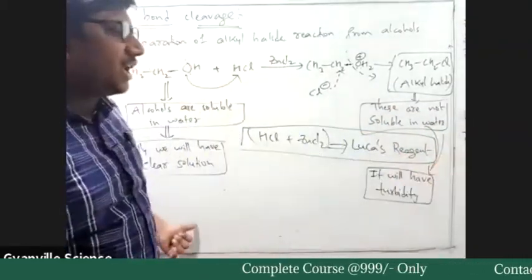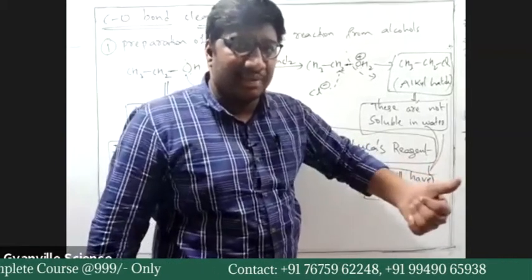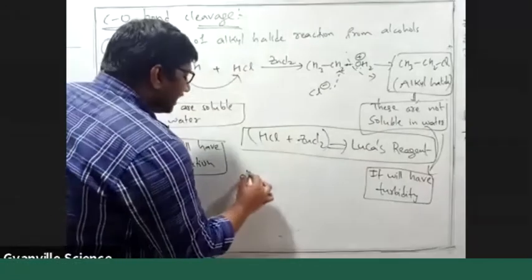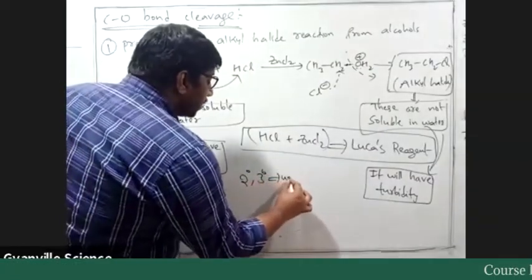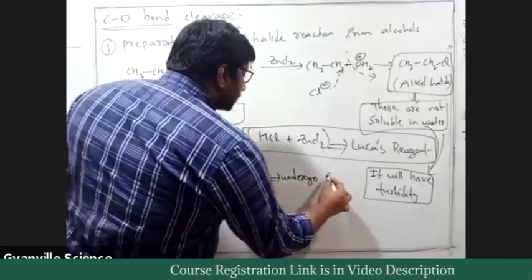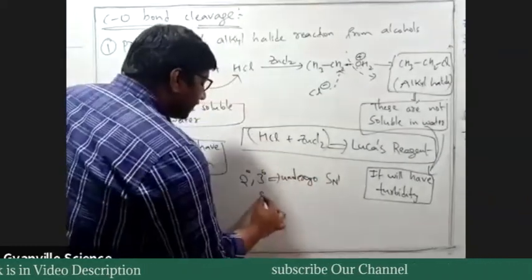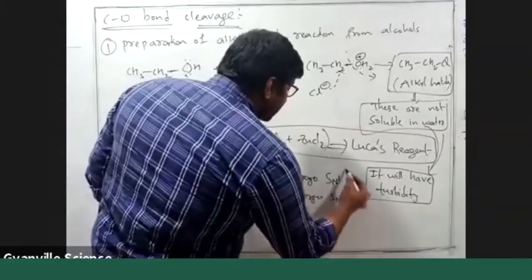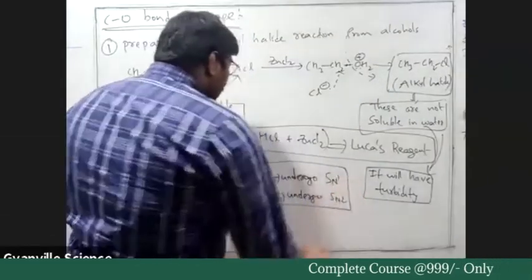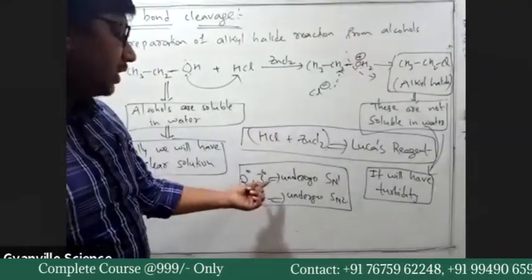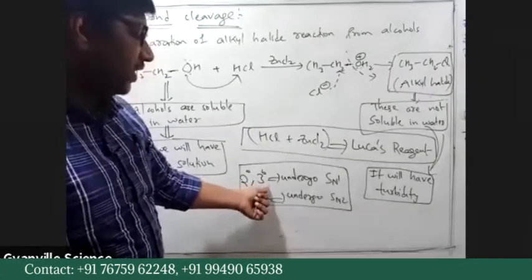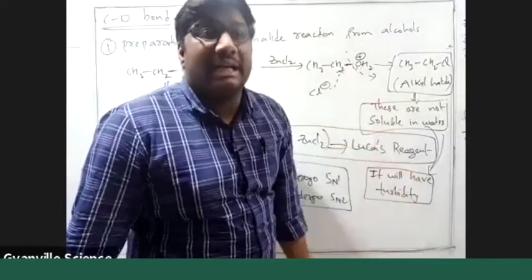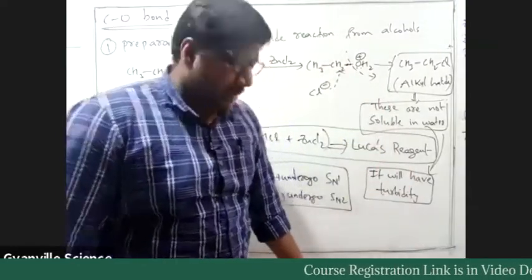But tertiary alcohols will undergo this reaction fast. Secondary and tertiary alcohols undergo SN1 reaction, whereas primary alcohols undergo SN2 reactions. In the SN1 mechanism, you have formation of a carbocation.